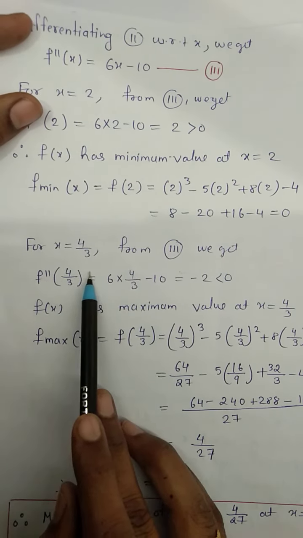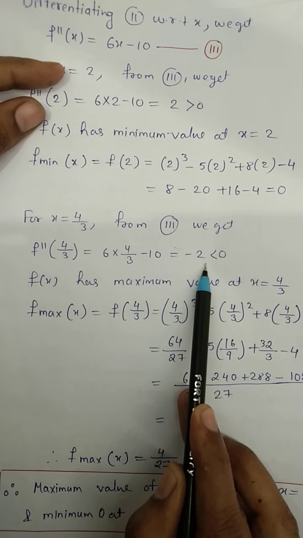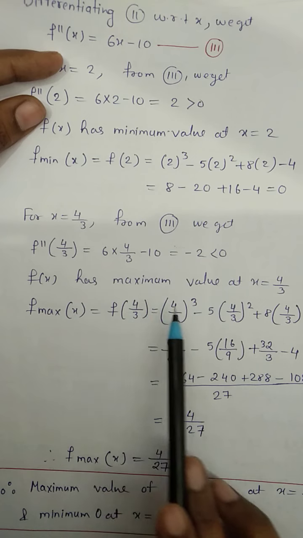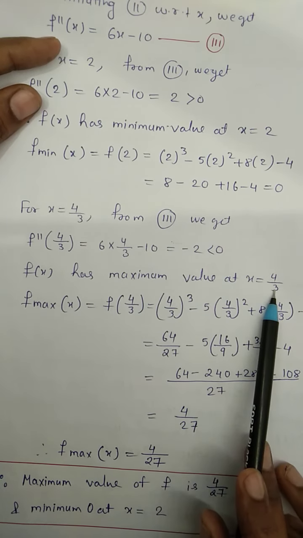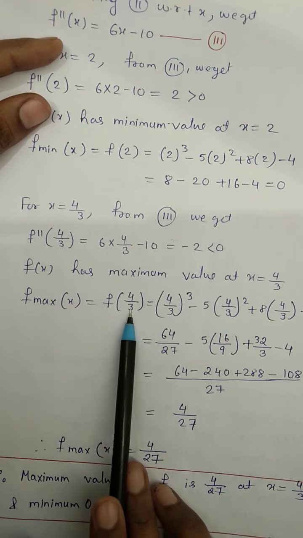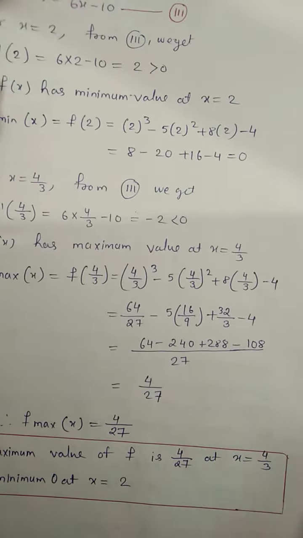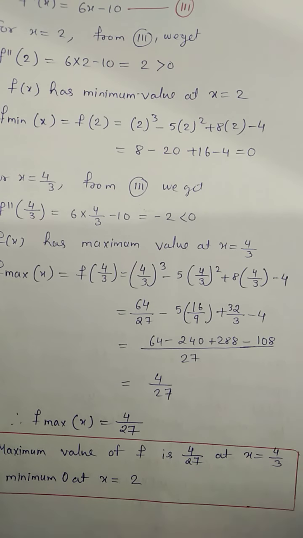Similarly for x equal to 4 upon 3, from equation number 3 you will solve it, you will get a negative value, and therefore f of x has maximum value at x equal to 4 upon 3. To find the maximum value, put x equal to 4 upon 3 in equation number 1. After solving, it's just mathematical calculation, you will get 4 upon 27.